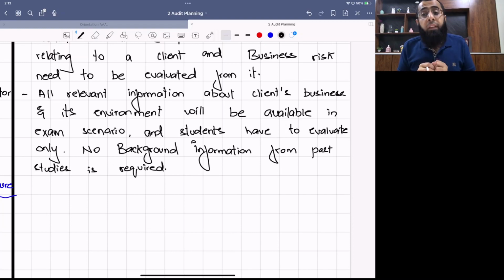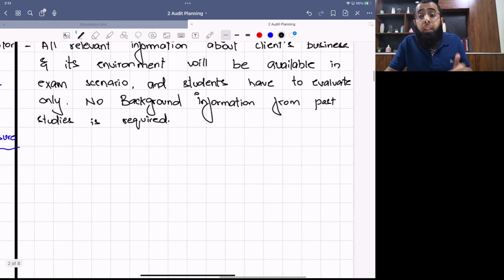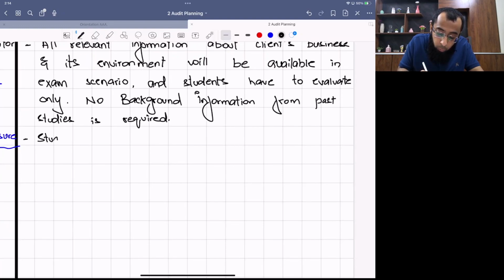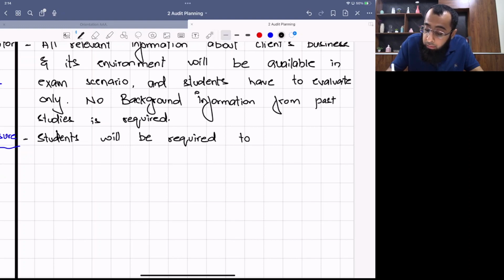For example, only a revenue number is given, and you start writing a risk that revenue may decline. Yes, that is a risk, but that is not a significant risk. So you will only be marked for writing significant risk. And this also shows your professional skill of making a judgment and a decision that, okay, this risk is a significant risk. So students will be required to evaluate significant business risks only.